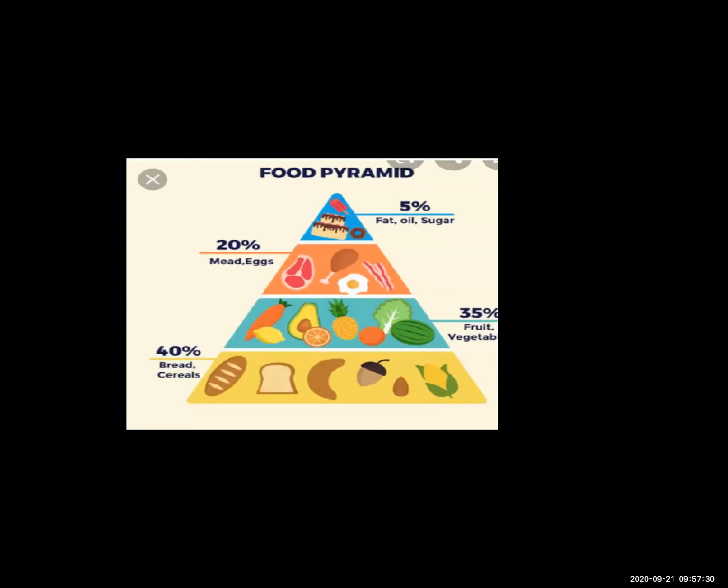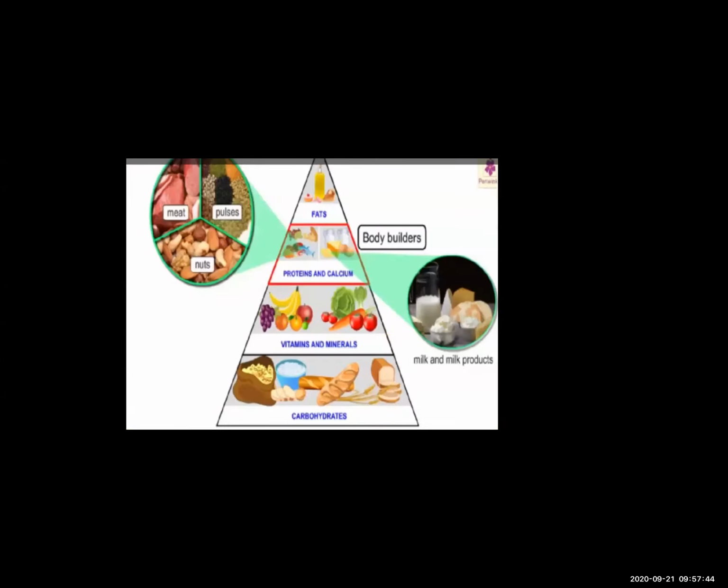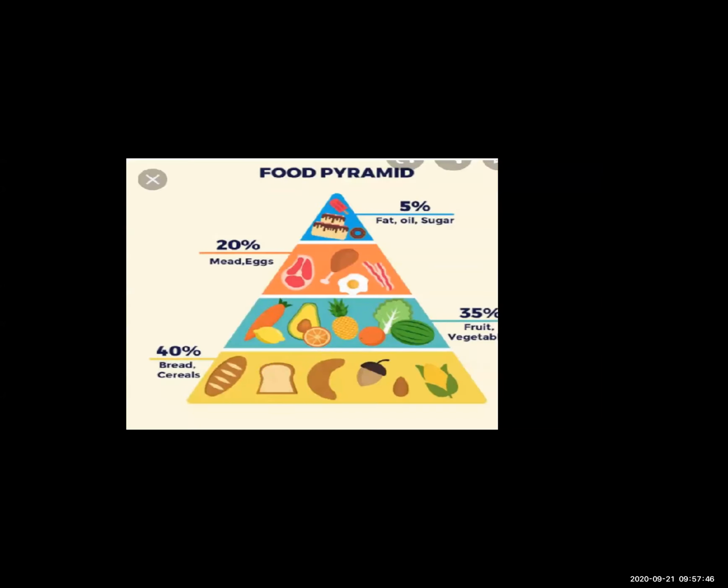Okay, so see students, this is the food pyramid. In the food pyramid, first is carbohydrate, the next is the proteins and vitamins, and after that the calcium. See, the biggest side is our carbohydrate. Carbohydrate we have to eat 40%.